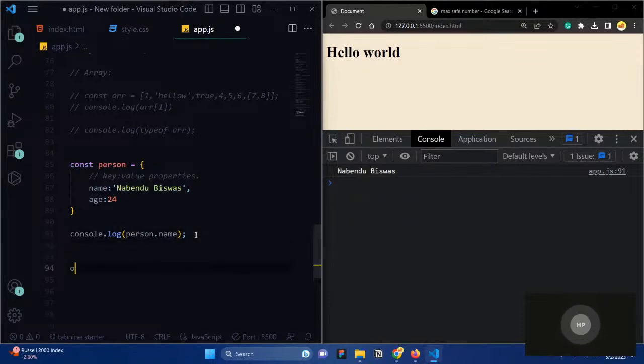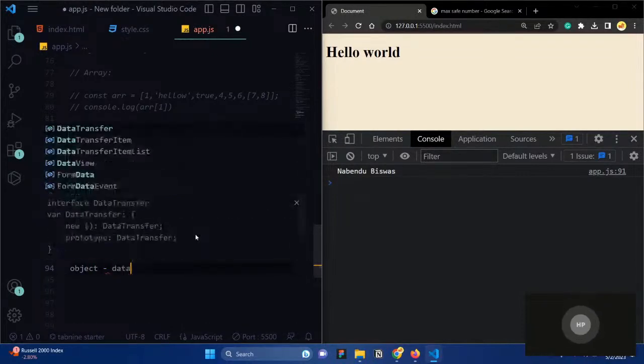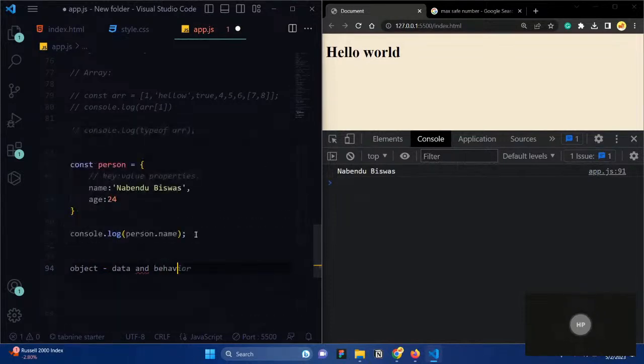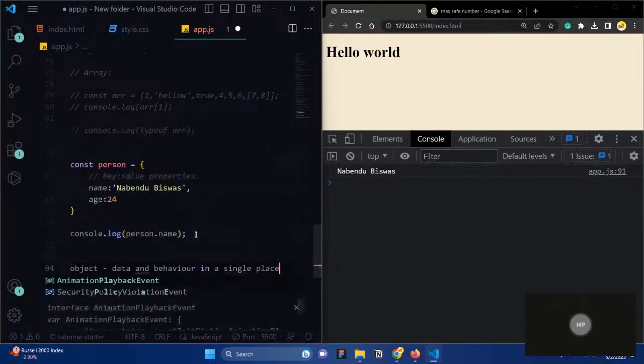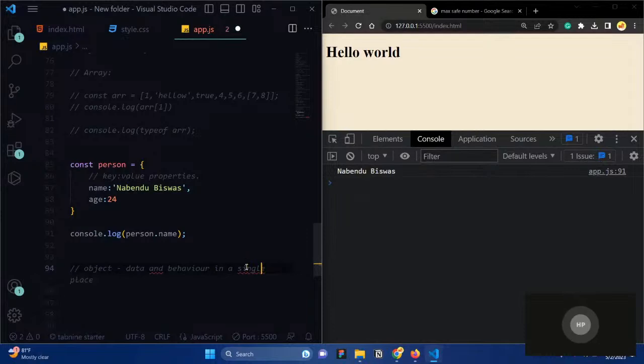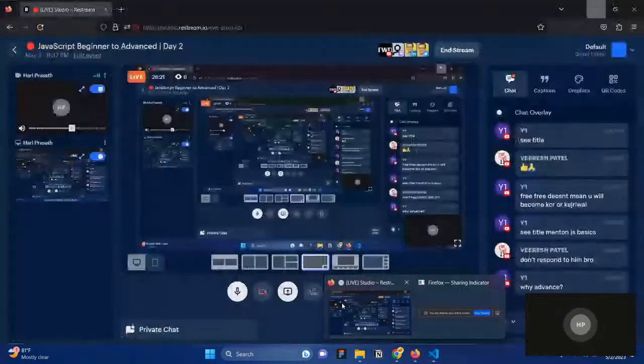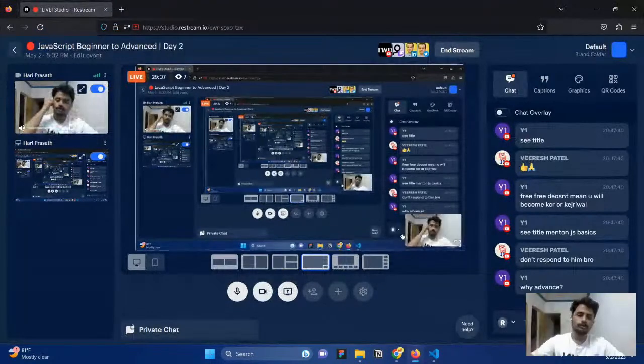So basically, why do we need an object? Because of grouping things together, keeping the data and behavior in a single place. What is data? For example, whatever data you are collecting for a person, you want to store it. Instead of creating separate variables, you can create an object and store all the data inside this object. In this way, you can group the things together.